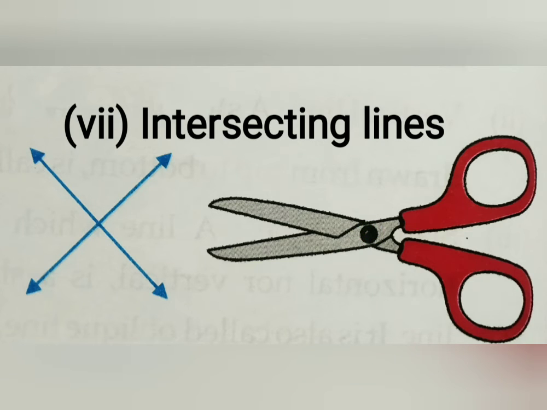It means that when two lines across each other at a point, but do not make a right angle. Bachcho, in perpendicular line we learned that they always form a 90-degree angle, but in intersecting line that is not compulsory that they always make 90-degree angle.